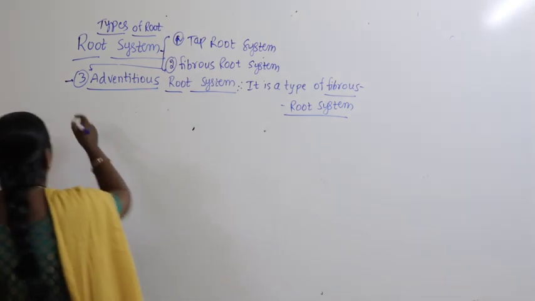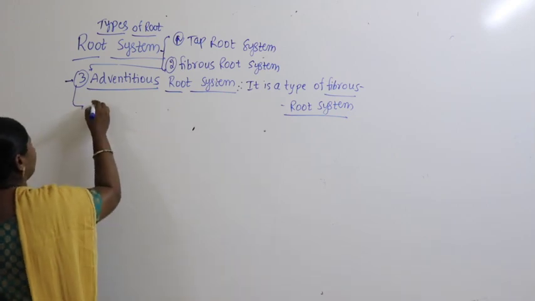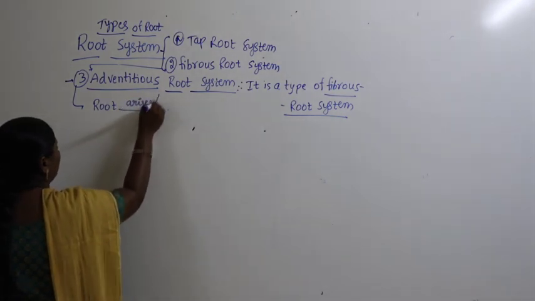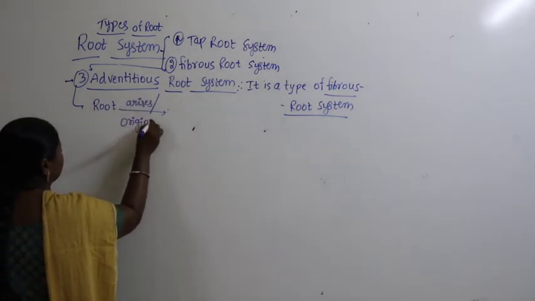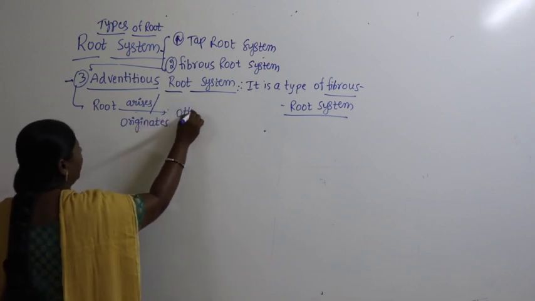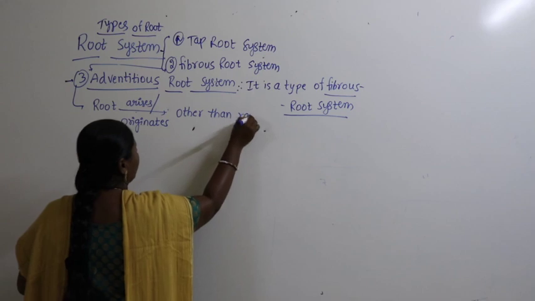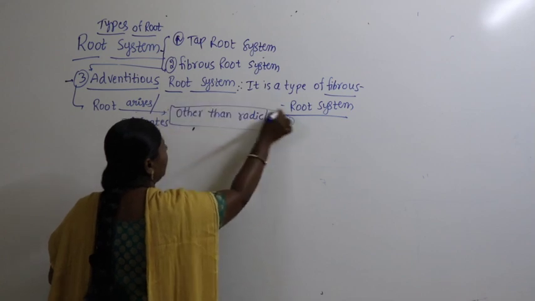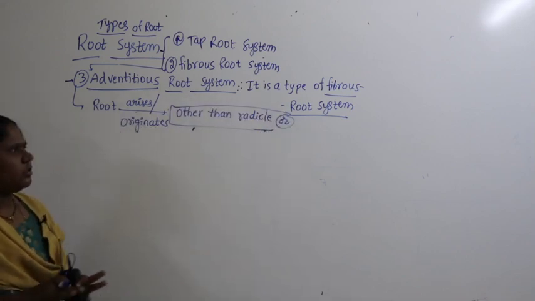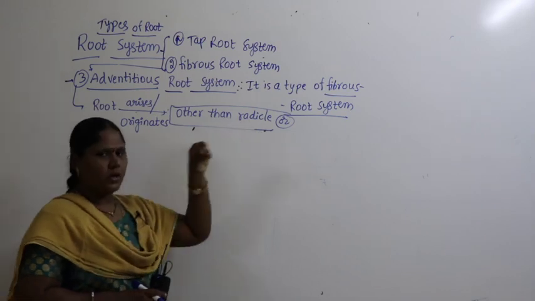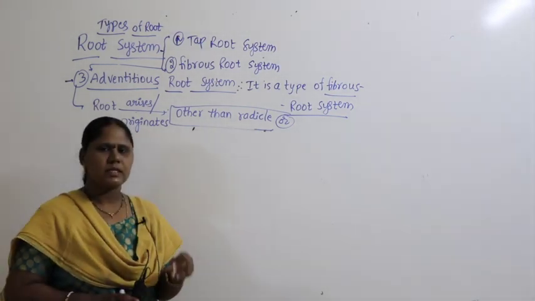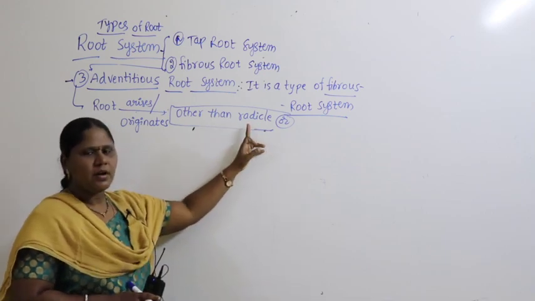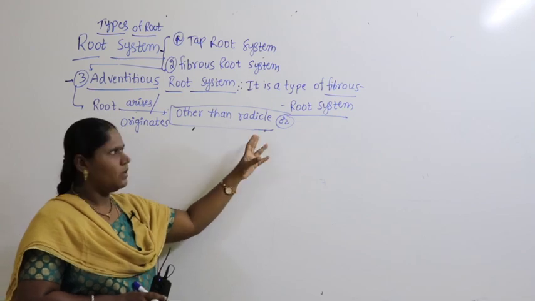Okay, let us talk about adventitious. Here in adventitious root system, you find the roots arise or originate from parts other than the radicle. What's the meaning of radicle? In the very first class we discussed about radicle and plumule. What are they? I'll tell you again.